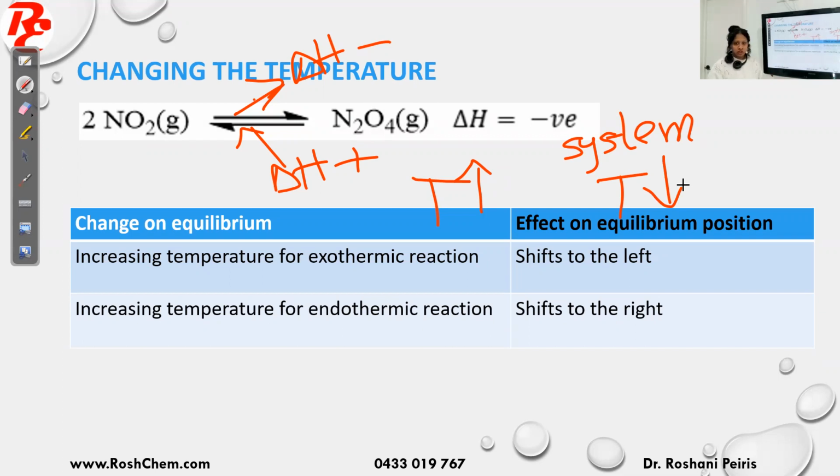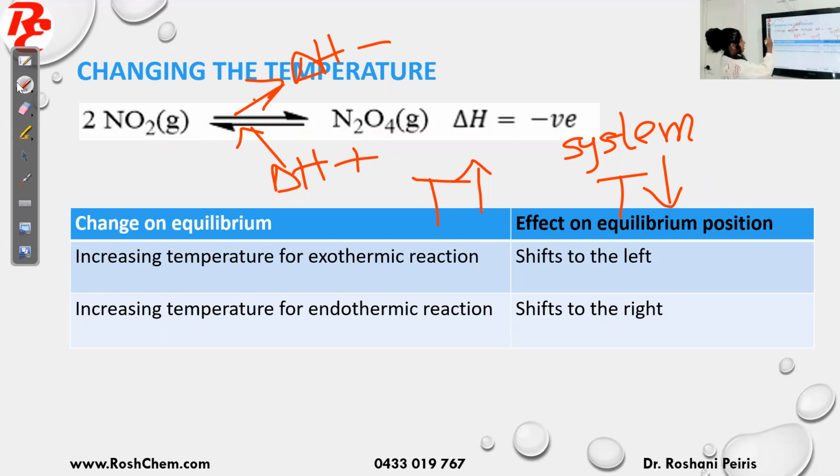Therefore, the endothermic reaction should happen. In this case, what is the endothermic reaction? The backward one. You can see the forward one is exothermic, the backward one is endothermic. Therefore, a net backward reaction will happen. So the position of the equilibrium will shift to the left. Going backward means the position of the equilibrium is shifting to the left.